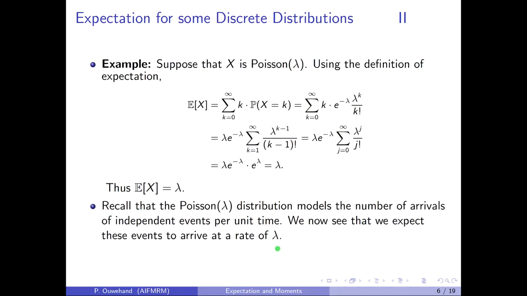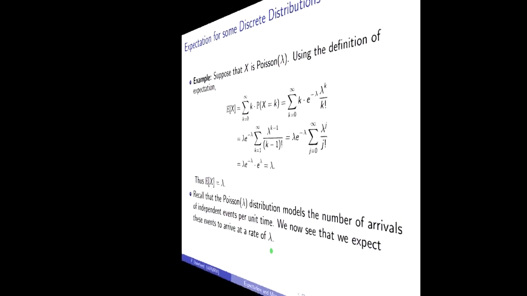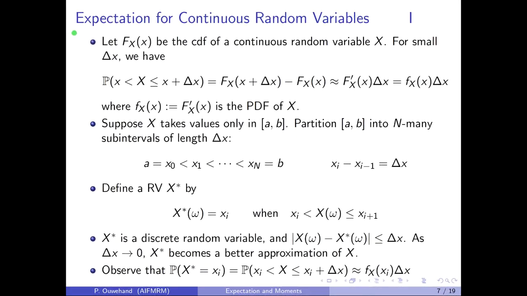We now move on to the definition of expectation for continuous random variables. Let capital F sub x be the cumulative distribution function of a continuous random variable x, and let delta x be small. In that case, the probability that capital X, the random variable, lies between x and x plus delta x is the difference of the CDF evaluated at those two endpoints.